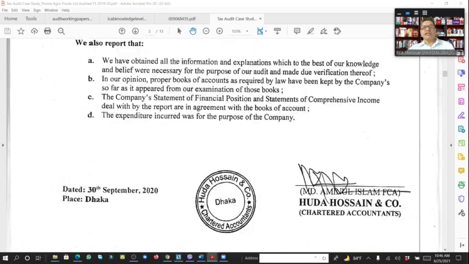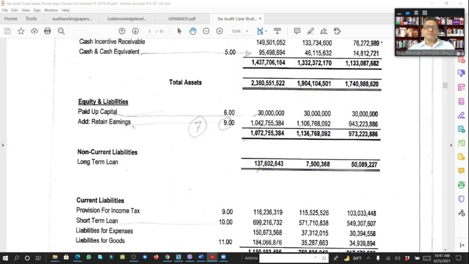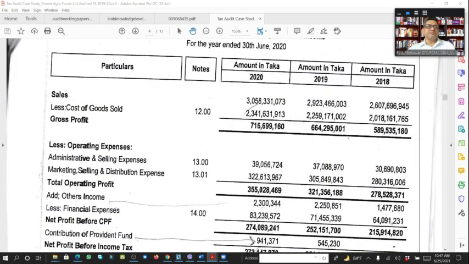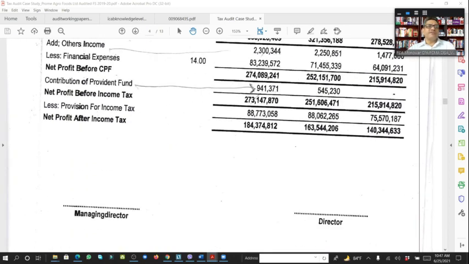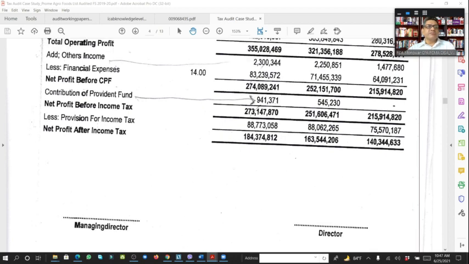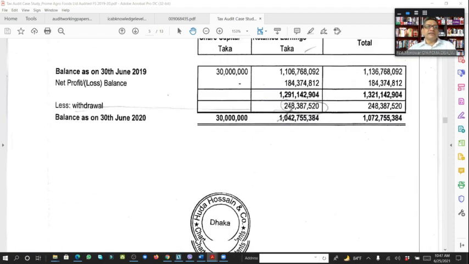One thing to understand here, look here, a few items, then you have to understand what it is. For example, here it is saying that tax provision is taken here, look here, 8.87 lakh, and here, look here, the withdrawal within this report, 24 crore. So look, this is a huge amount of withdrawal. So that would be the question.